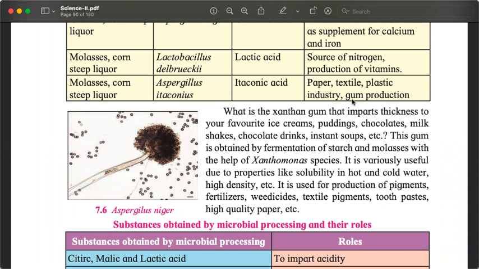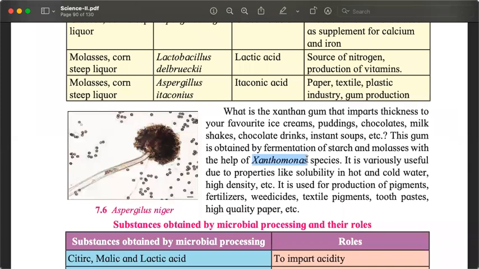It is obtained, this gum, where do we get it from? It is obtained by fermentation of starch and molasses with the help of Xanthomonas. It is very useful because it is soluble in water, both hot and cold.